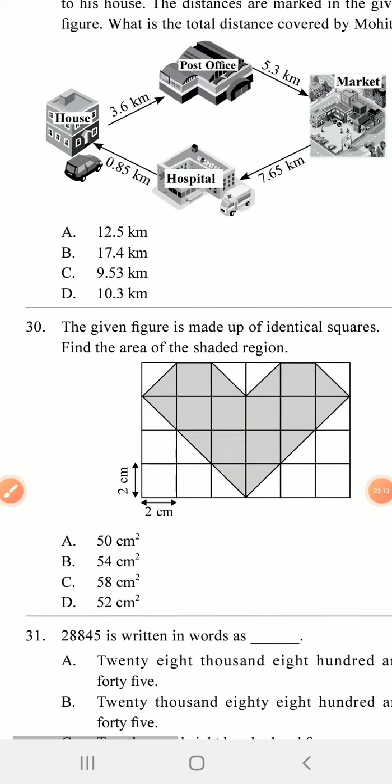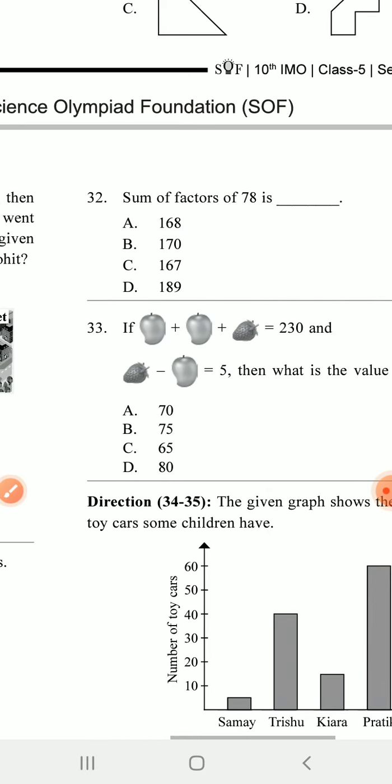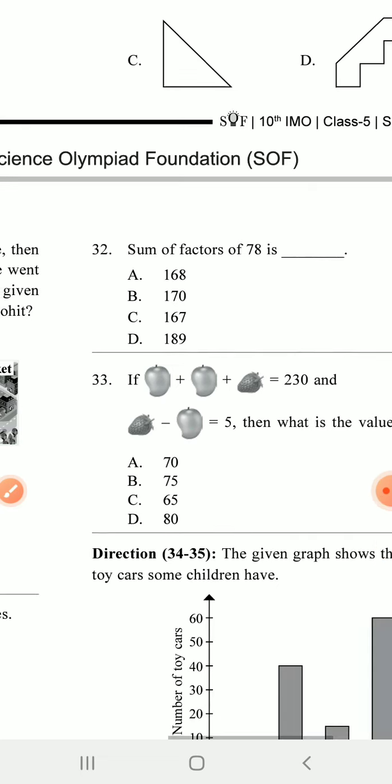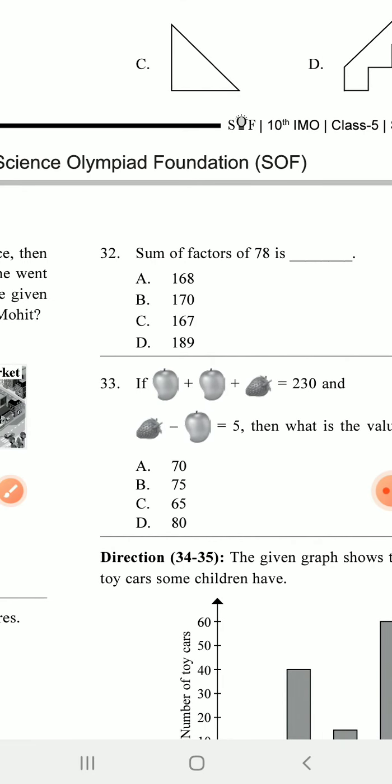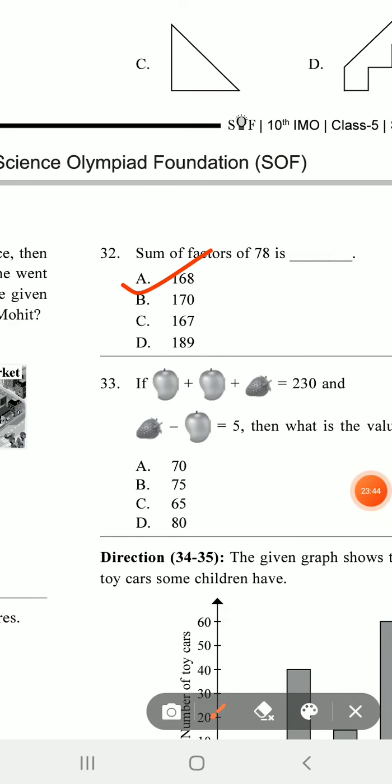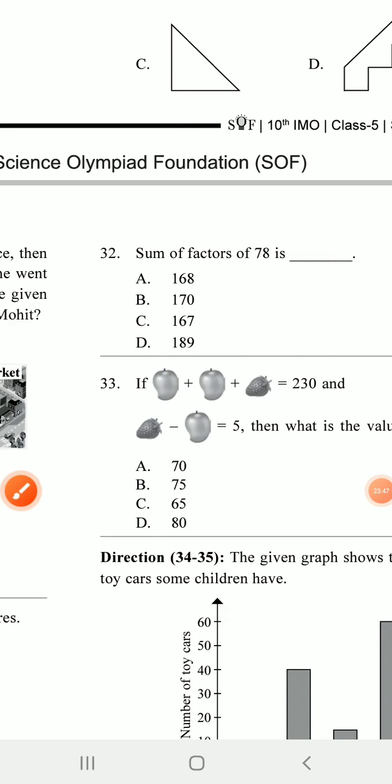Next one, find the sum of the factors of 78. Now you have to find out the factors. Factor means the number by which any number divides. So all divisors are all factors. All divisors which divide 78 give remainder 0. These are all factors. So sum of factors means you have to find out all the factors and then add them. Then the answer comes, I think A. 168 is the answer. So write 168.